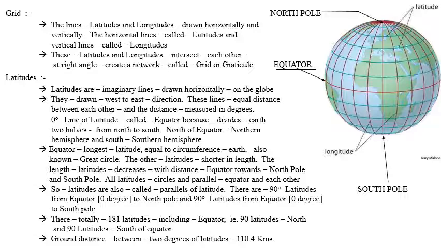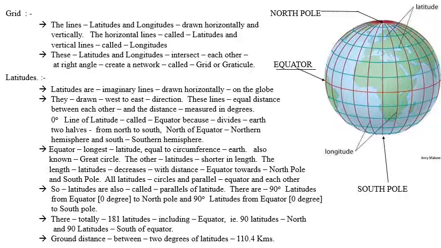The other latitudes are shorter in length, and the length of the latitudes goes on decreasing as we go farther from the equator towards the north pole and the south pole of the earth globe.